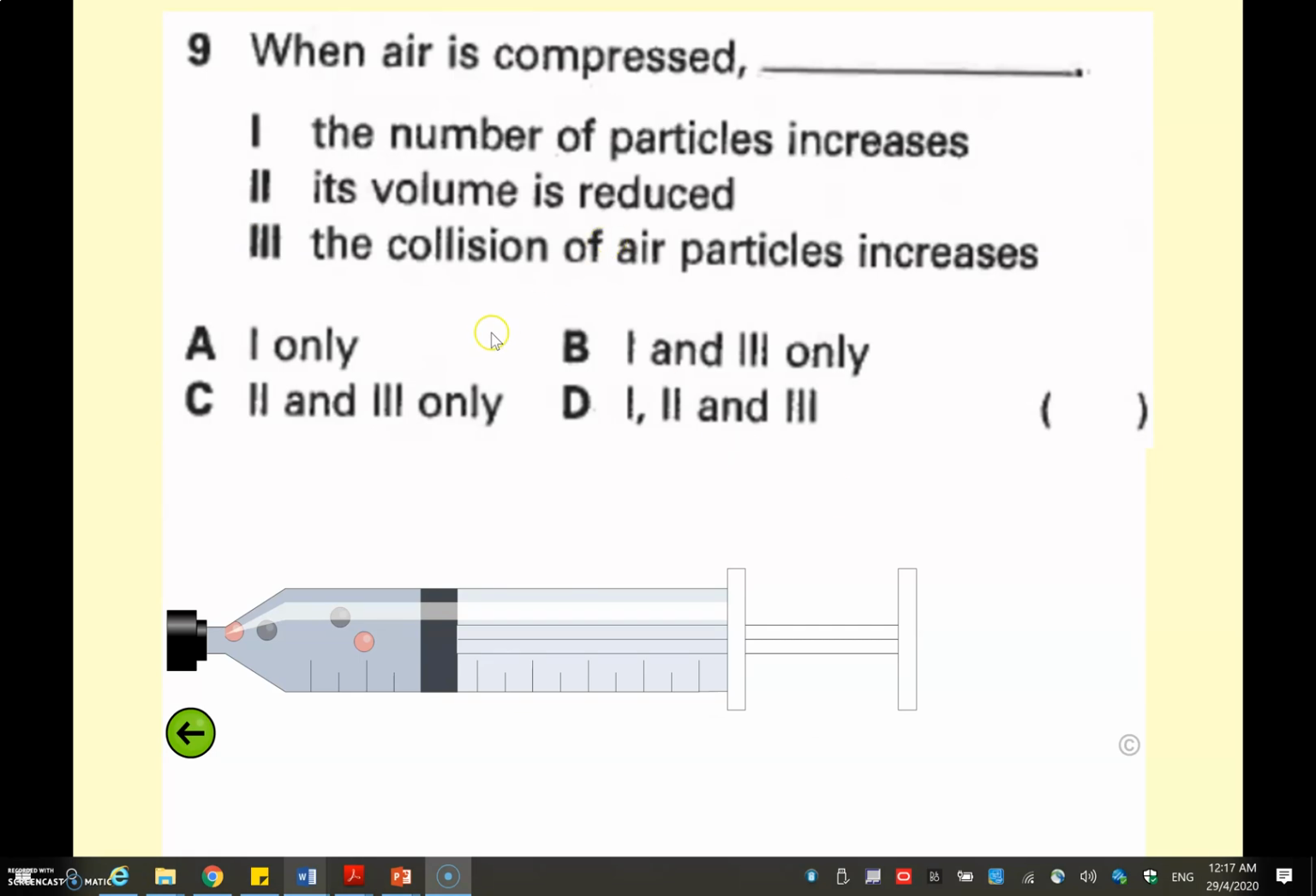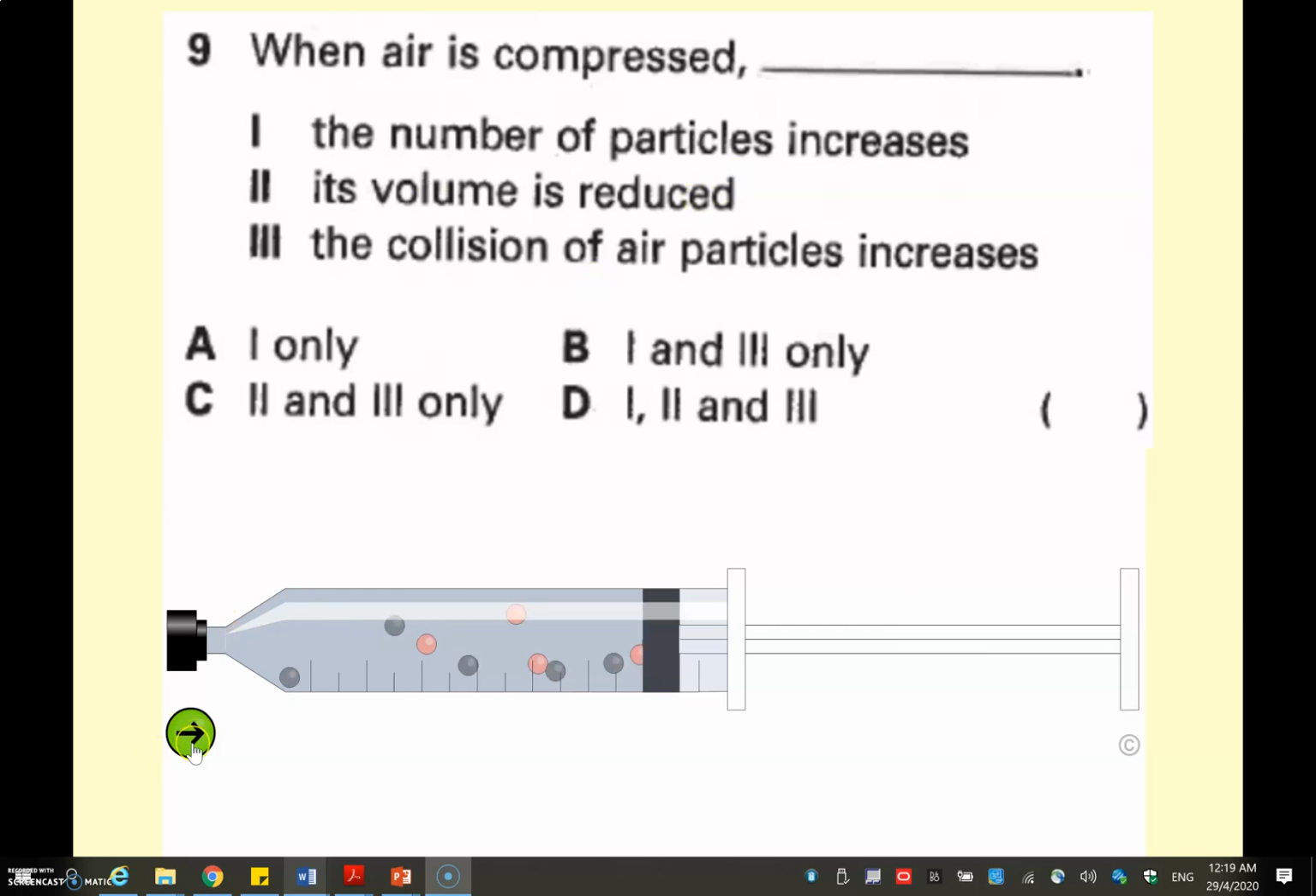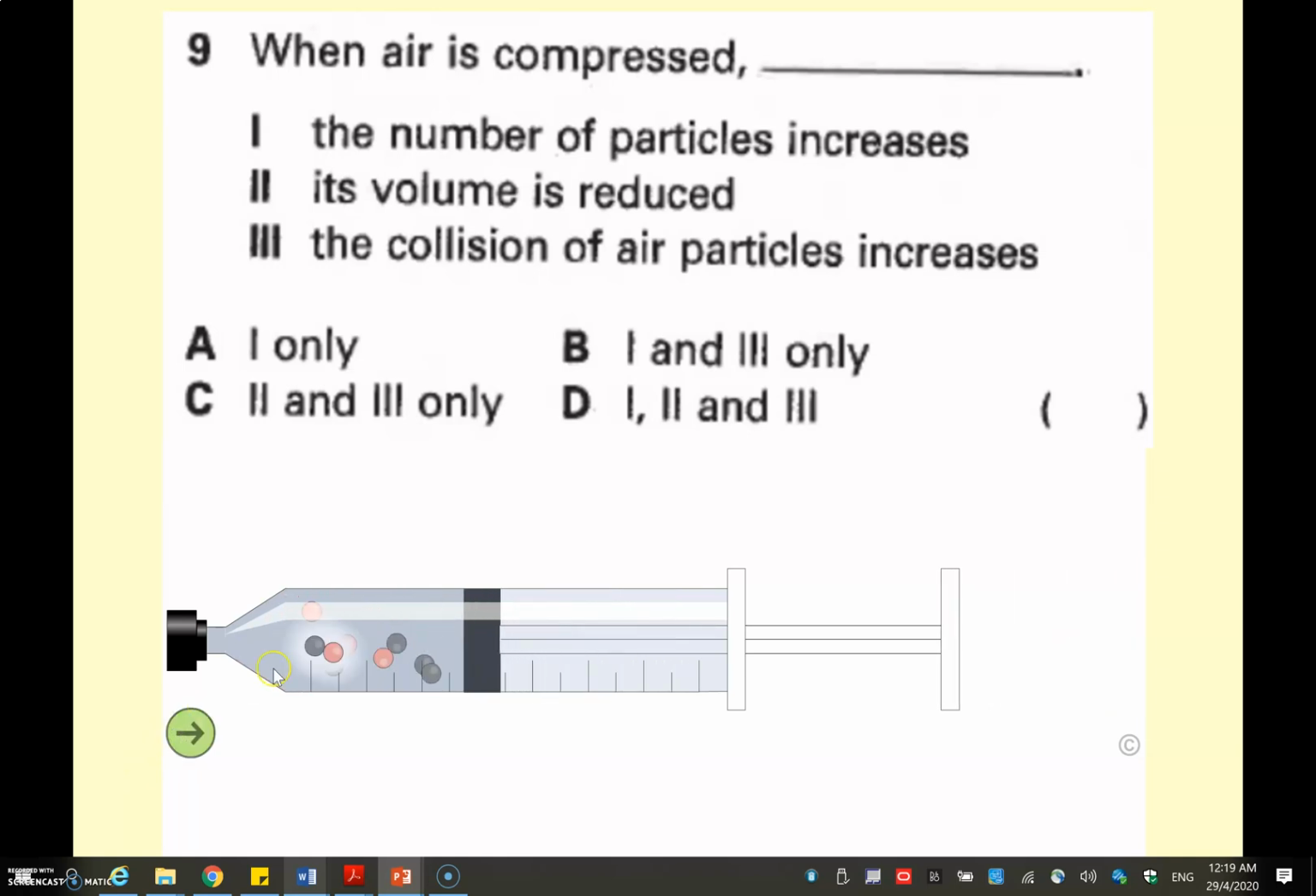Question 9. When air is compressed, what happens? Let's see what happens when I push the plunger. So notice there are more collisions and the volume of the gas actually decreases. However, the number of particles should remain the same before and after. So the answer will be C.